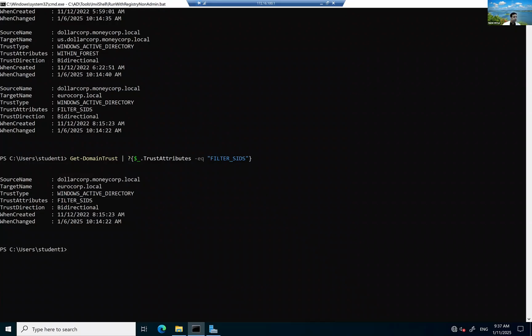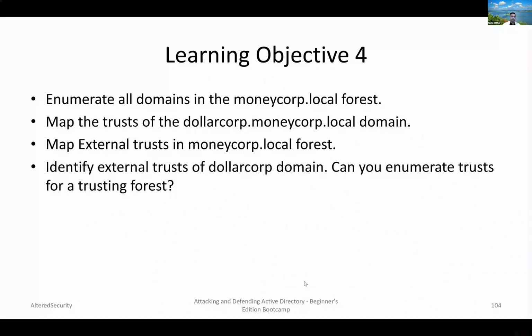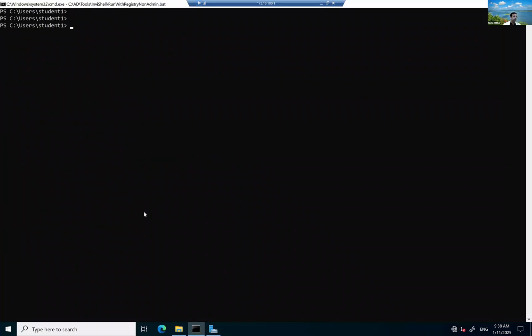Now, the most interesting part of this learning objective is the last one. Can you enumerate trusts for a trusting forest? The answer to this is fascinating.